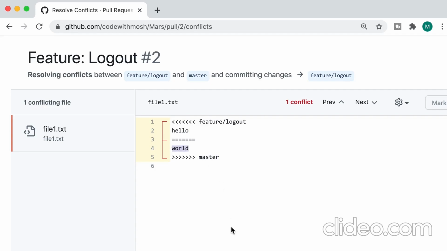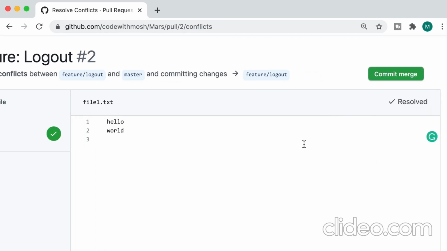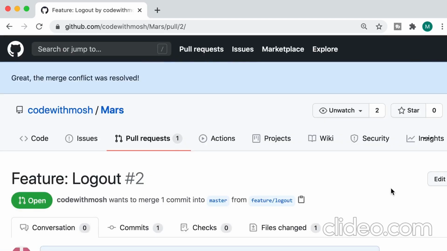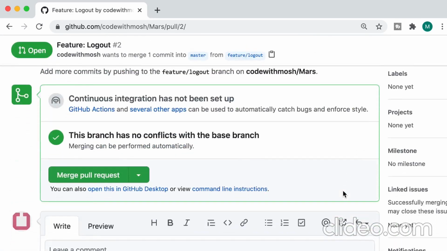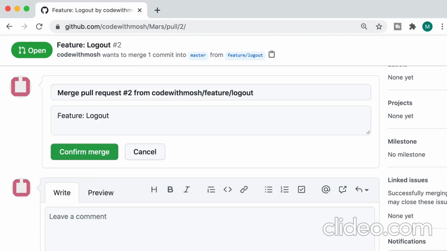So we need to decide what changes we need. In this case, I'm going to bring the changes in both these branches. So let's delete the markers. We're left with hello world. Now, if you have multiple conflicts, we can browse through them using these buttons. Now, let's mark this as resolved. Good. So now we need to commit the changes onto feature/logout. So commit. Good. Now back to our pull request. Down below, we no longer have that message saying there are conflicts. So we can go ahead and merge the pull request. Done.